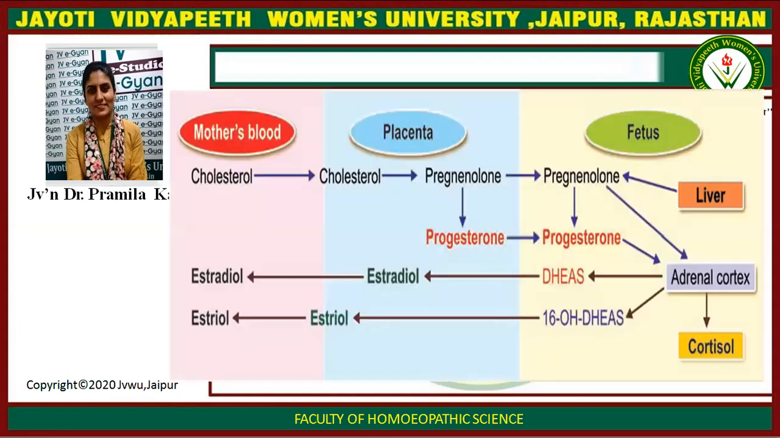So in this diagram, you can see mother blood releases cholesterol, which reaches the placenta and changes into pregnenolone, which is converted into progesterone, and pregnenolone enters the fetus. It is also released by liver, and the adrenal cortex releases cortisol. Adrenal cortex releases DHEA and 16-OH DHEA, which are converted to estradiol and estriol. Estradiol and estriol are transferred to mother blood.